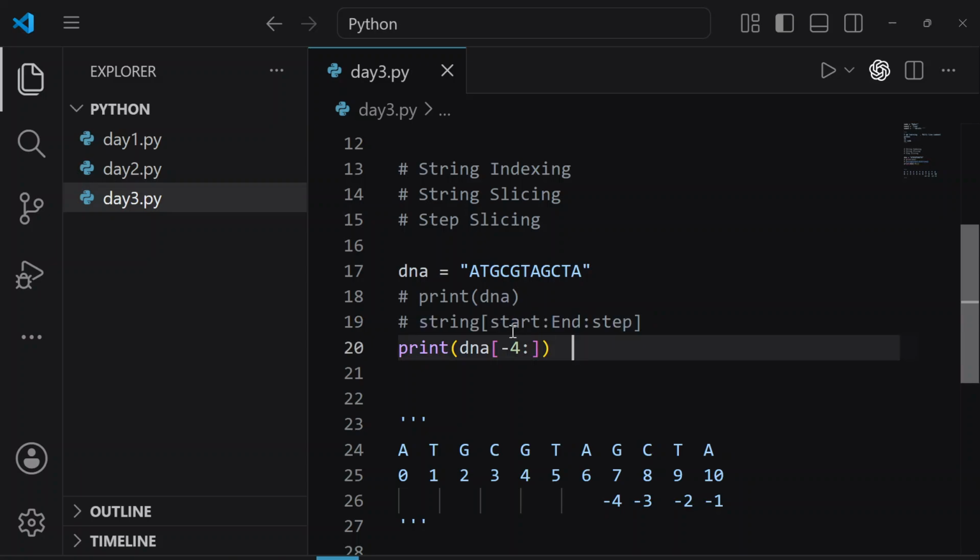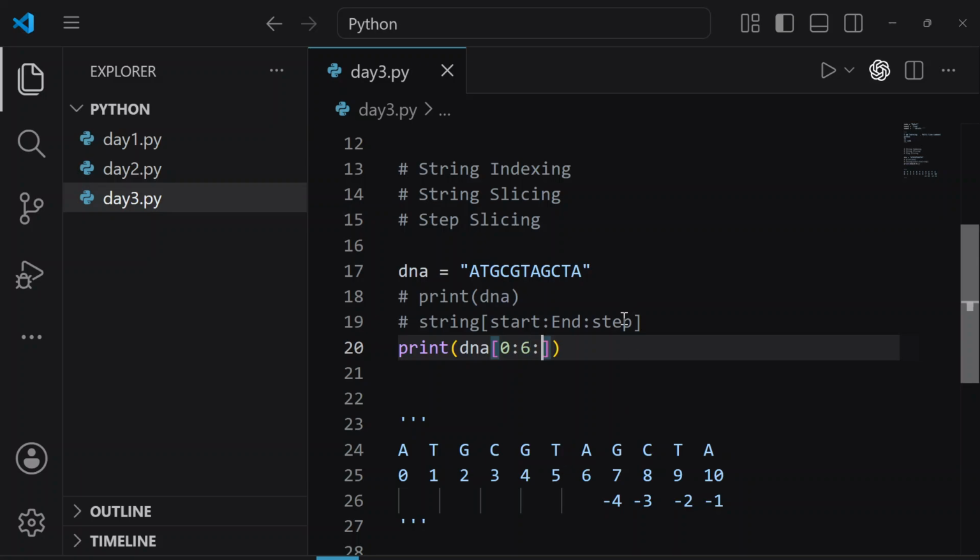First of all, we will give the starting index. Let's give the starting index 0. Let's give the ending index 6. So here we gave the starting index 0, we gave the ending index 6. That means Python is only going to print till 5.